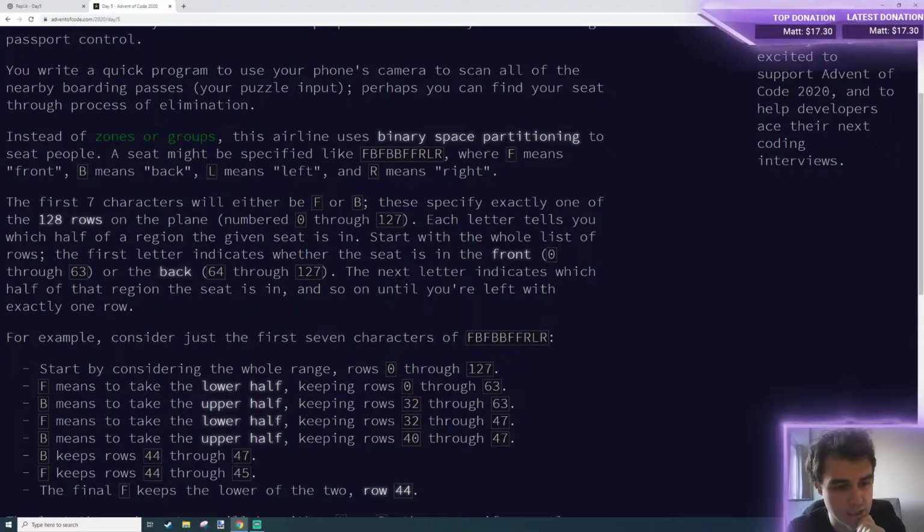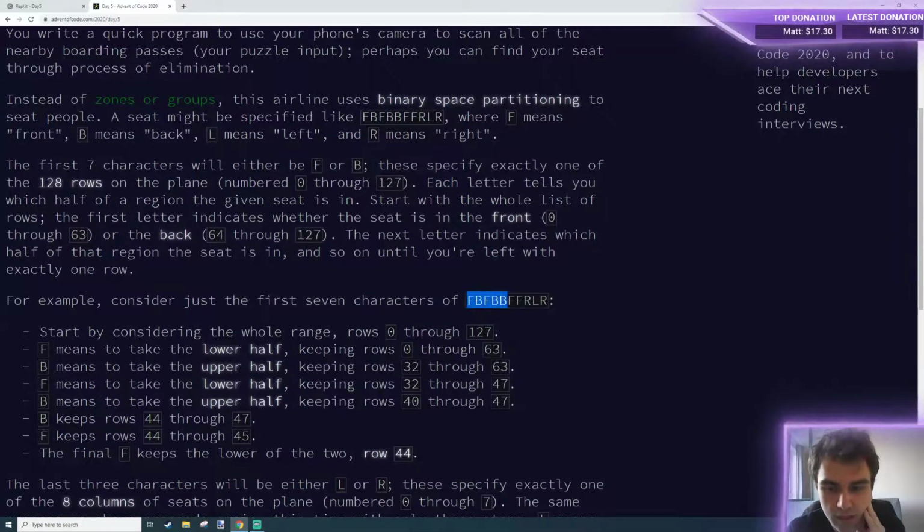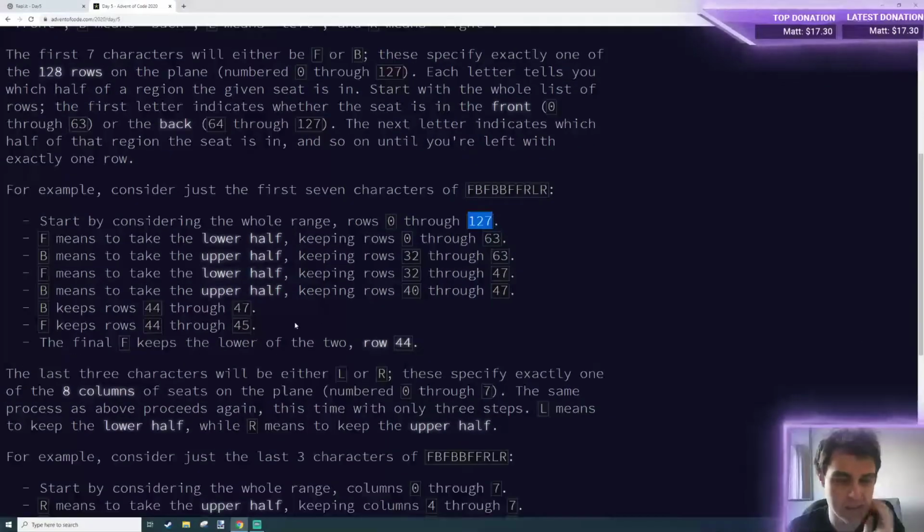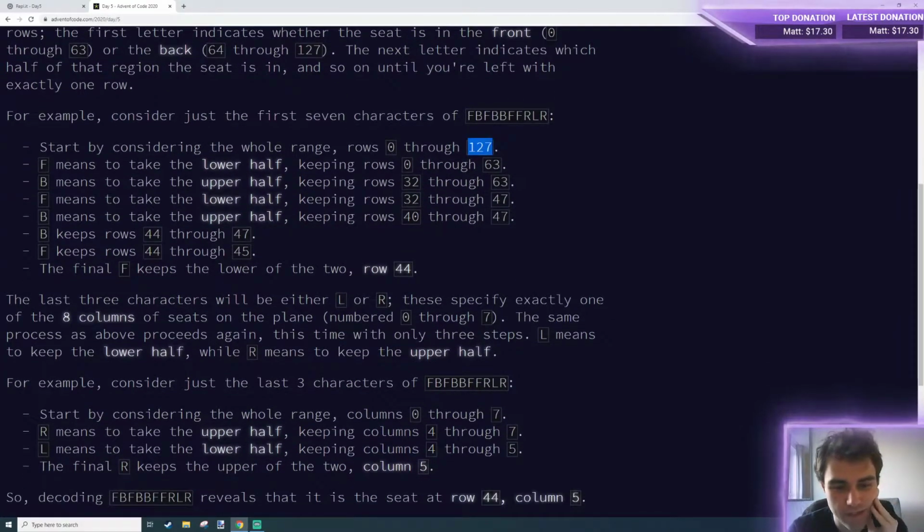The next letter indicates which half of that region the seat is in, and so on until you're left with exactly one row. For example, look at the first characters, the whole range of rows 0 to 127. F means, yeah, that's fine. This is the definition of binary numbers to me. It means the up half, yeah. Okay. The last 3 characters will either be left or right. These specify exactly one of the 8 columns of seats on the plane, numbered 0 through 7, the same process as above.